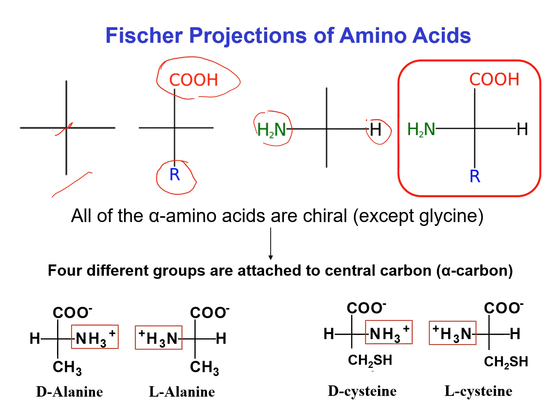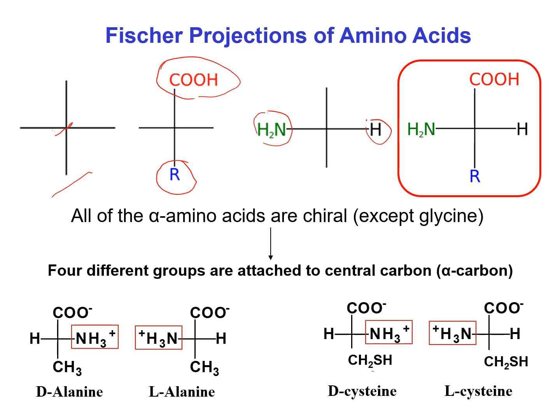Actually, in case of optical isomer, we use small d, small l in italic. But here we use capital D and capital L for the naming of these two isomers according to Fischer projection. Actually, D isomer is the mirror image of the L isomer, and one is enantiomer to the other isomer.